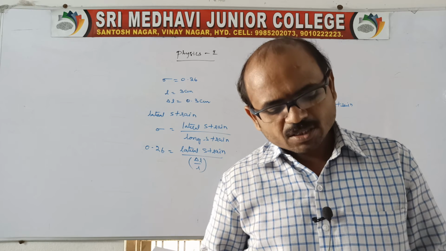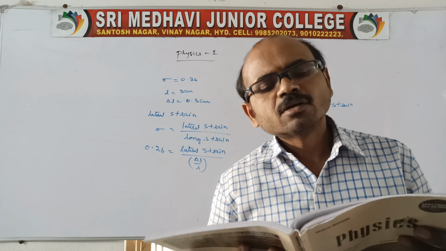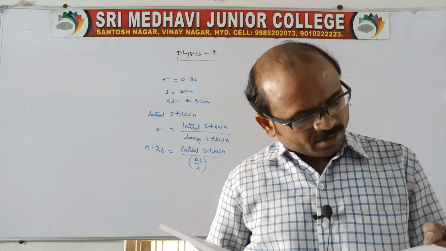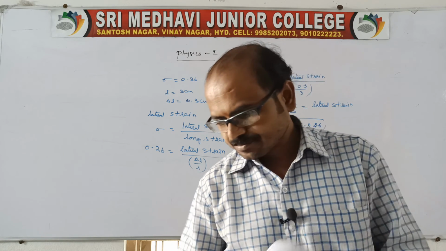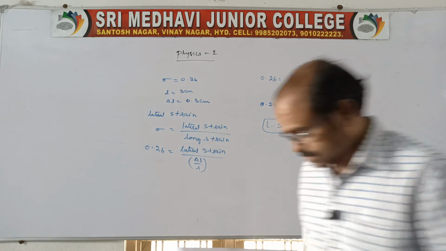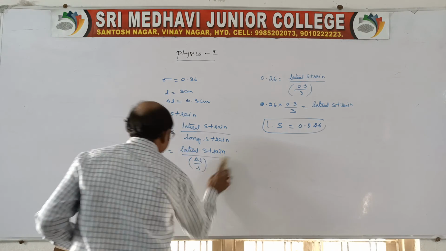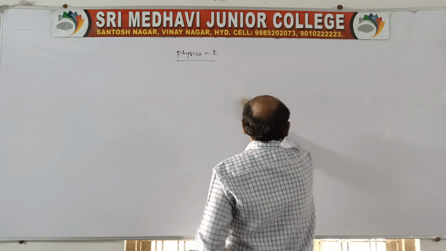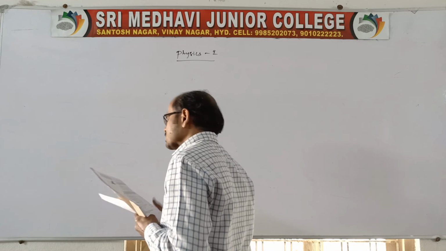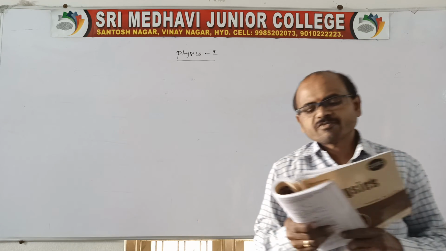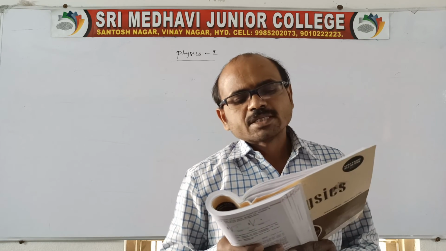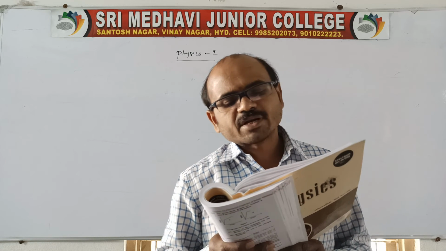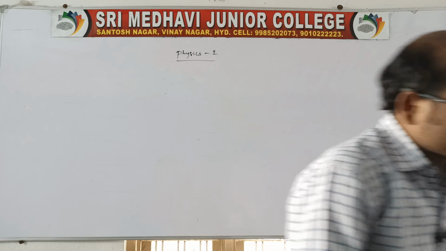There is another question given in the material on the basis of Poisson's ratio: page number 266, question number 15. Look at it. Question 15: A steel wire of length 20 centimeter is stretched to increase its length by 0.2 centimeter. Find the lateral strain of the wire if the Poisson's ratio of the steel is 0.19.